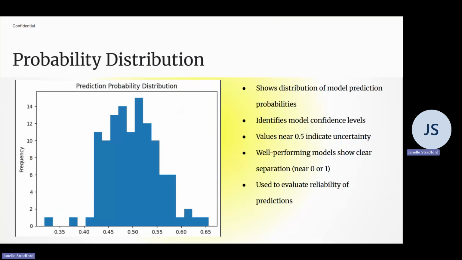Probability distribution. This probability distribution shows how confident the model is in its predictions. Values close to 0.5 indicate uncertainty, meaning the model is not clearly distinguishing between classes. A well-performing model will produce probabilities closer to 0 or 1, showing stronger confidence. This analysis helps evaluate not just accuracy, but also how reliable the model would be in real-world scenarios for decision-making.